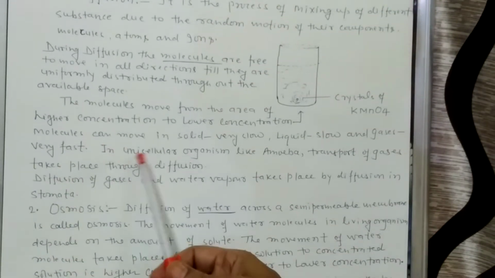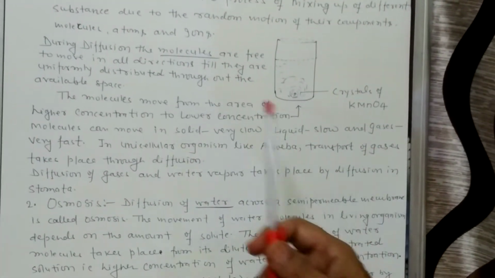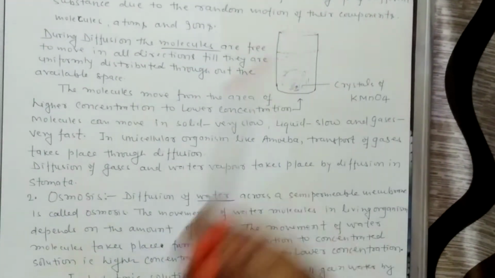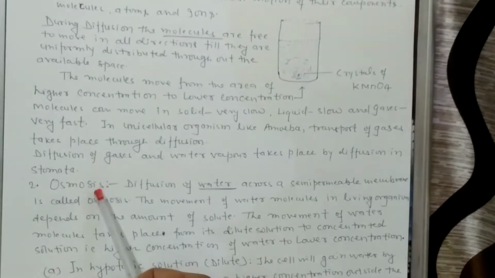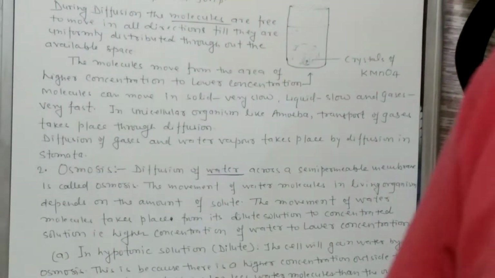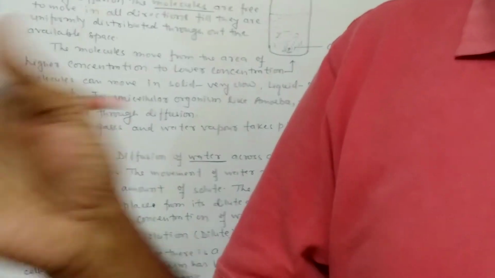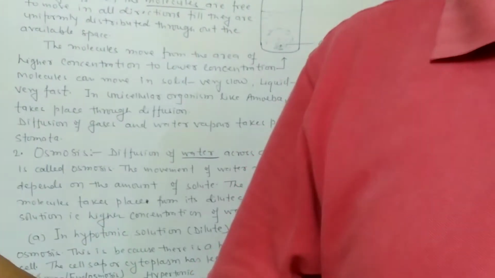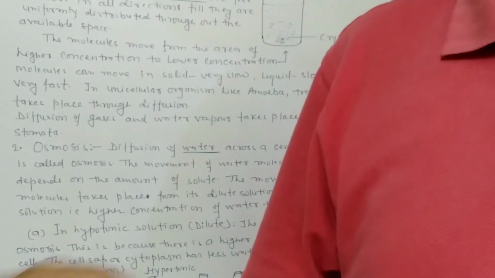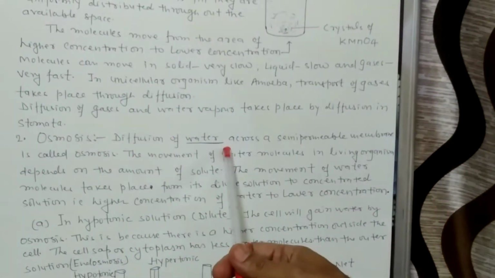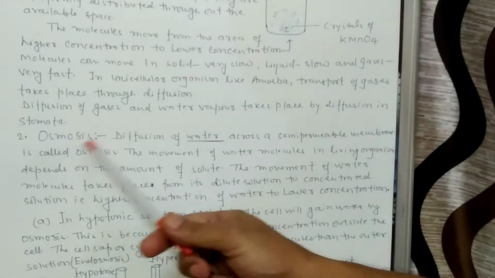In unicellular organisms like amoeba, the transport of gases like oxygen and carbon dioxide takes place through the diffusion process. Now we come to osmosis. Osmosis is also a process of diffusion, but here the movement of water molecules takes place from its lower concentration to higher concentration. Here the water molecule moves, not the solid or any other molecule. So the diffusion of water across a semi-permeable membrane is called osmosis.